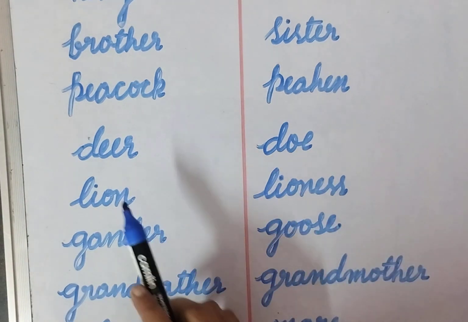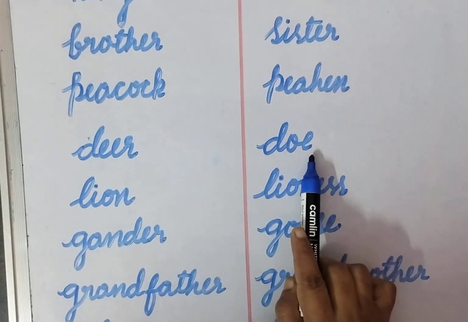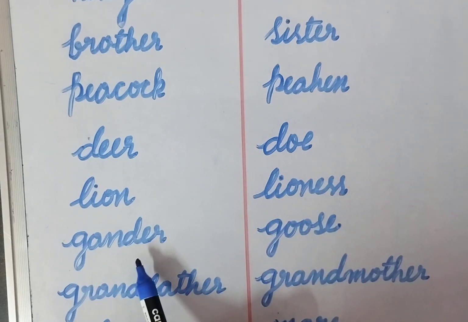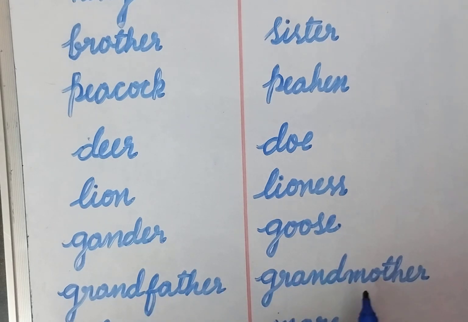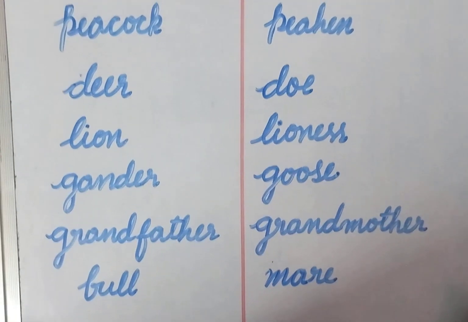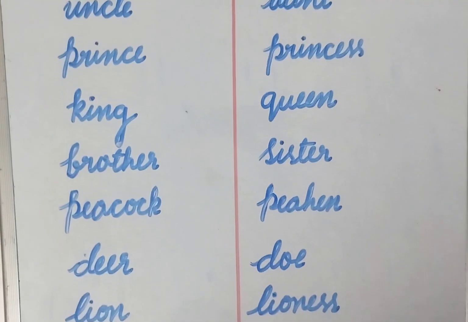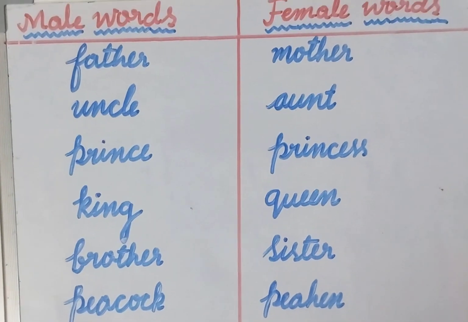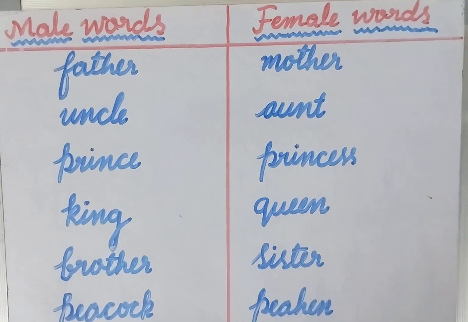Deer, doe. Lion, lioness. Gander, goose. Grandfather, grandmother. Bull and mare. These are some examples for male words and female words.